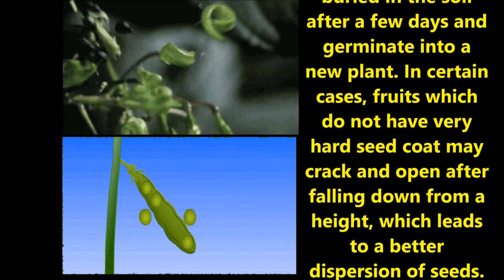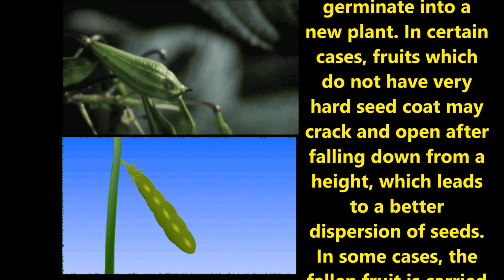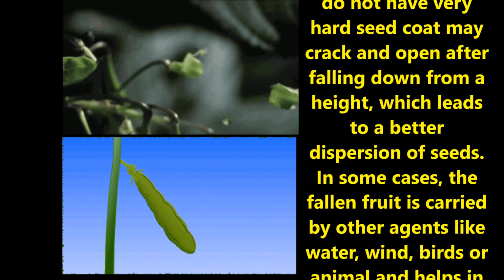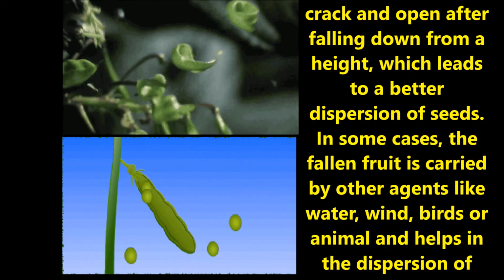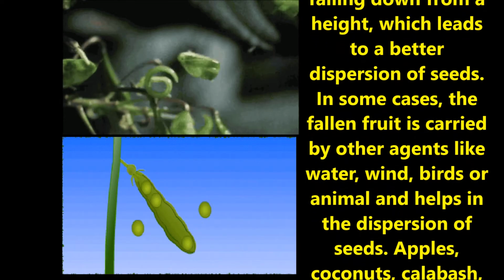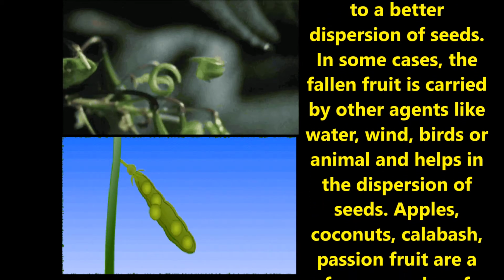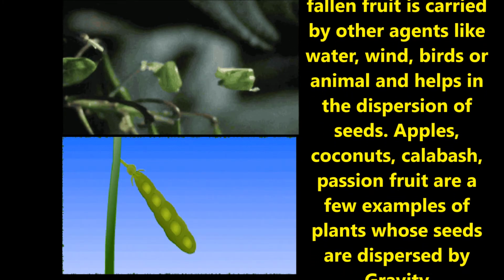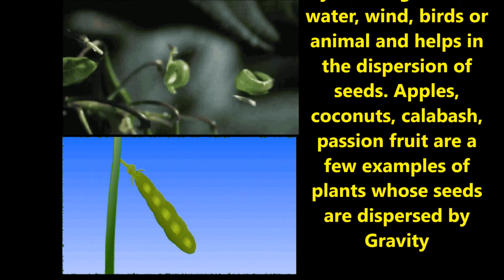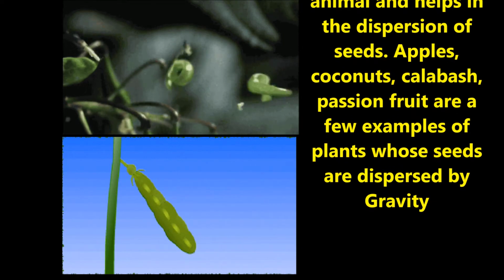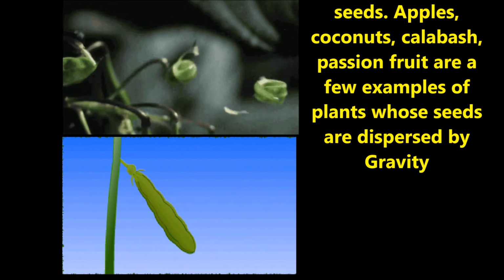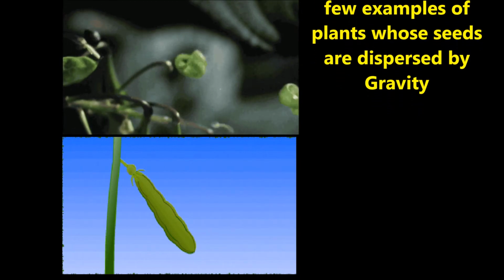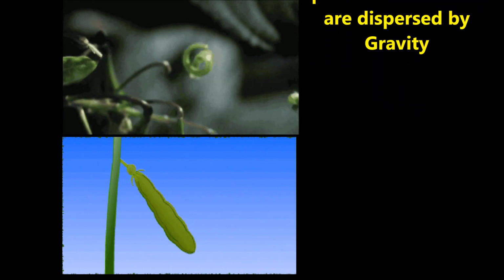In certain cases, fruits which do not have a very hard seed coat may crack open after falling from a height, which leads to better dispersion of seeds. In some cases, the fallen fruits are carried by other agents like water, wind, birds or animals and help in the dispersion of seeds. Apples and coconuts are a few examples of plants whose seeds are dispersed by gravity.